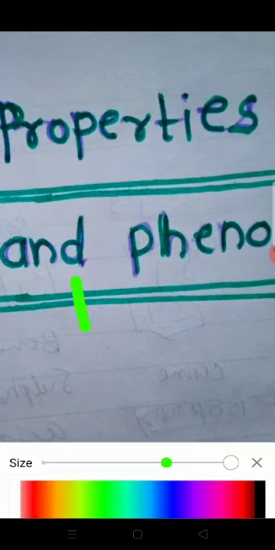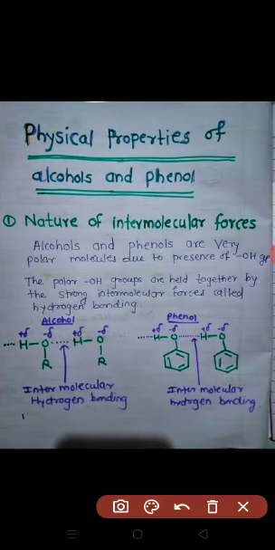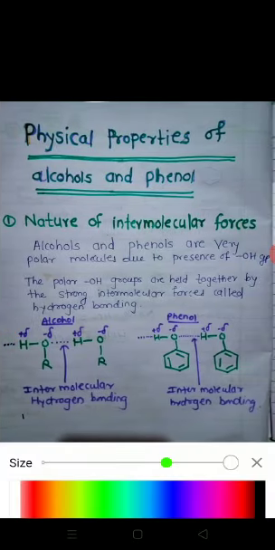First is nature of intermolecular forces, that is hydrogen bonding. Then physical state, then boiling point, and fourth solubility. These are the four properties we have to discuss here. See student, first property, that is nature of intermolecular forces.